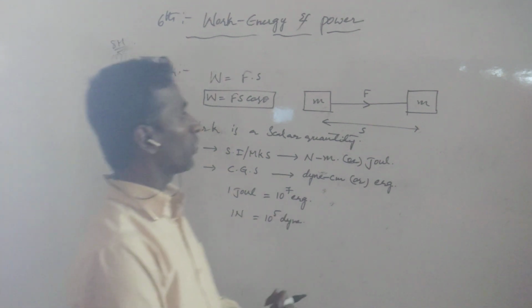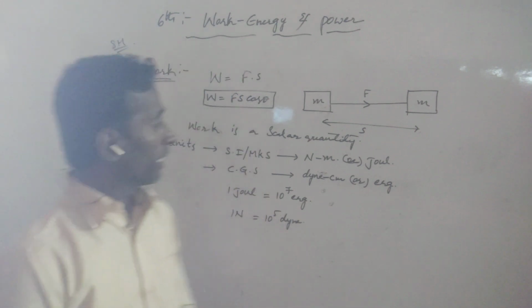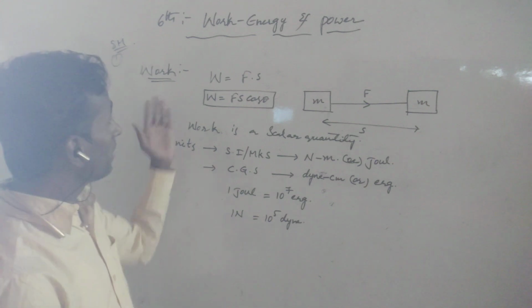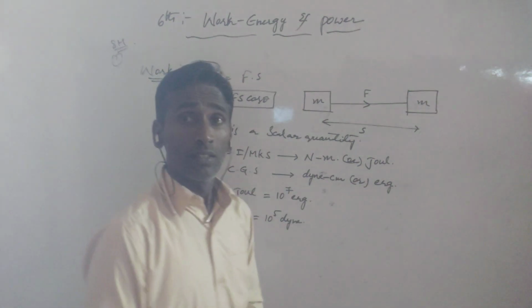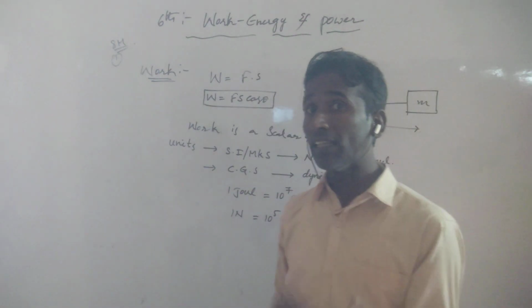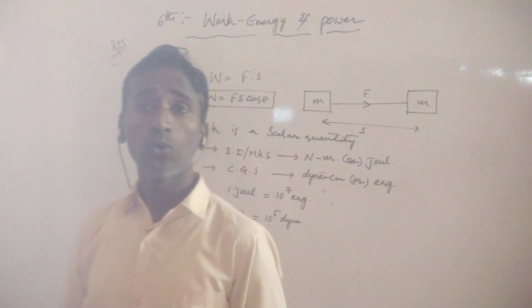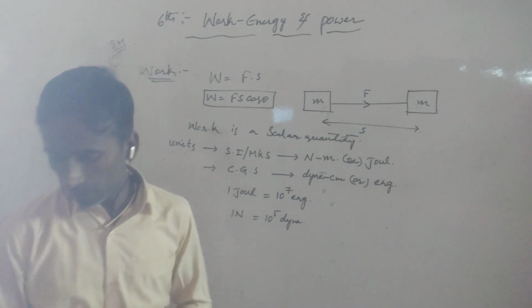Okay, and now we are going to take kinetic energy. Before kinetic energy, this work has three cases: when it is 0, when it is maximum value, and when it is minimum value.